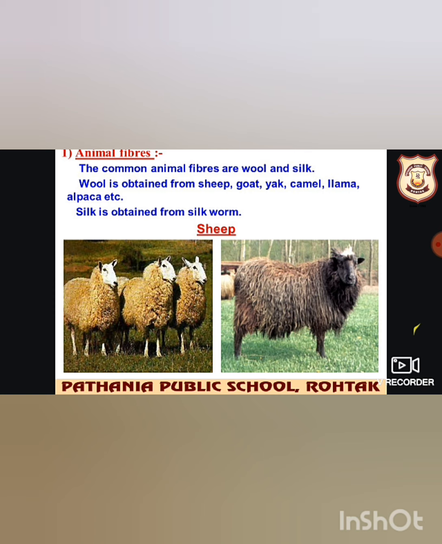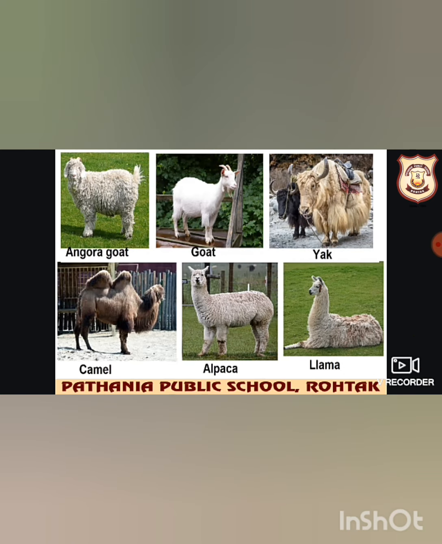And we can also obtain wool from the fur of sheep, Angora goat, yak, rabbit, camel, alpaca, etc. So these are all the animals from which we get wool, and the bodies of these animals are covered by a thick coat of hair, which we call fleece. And if we talk about silk, we get the silk from the silkworms.